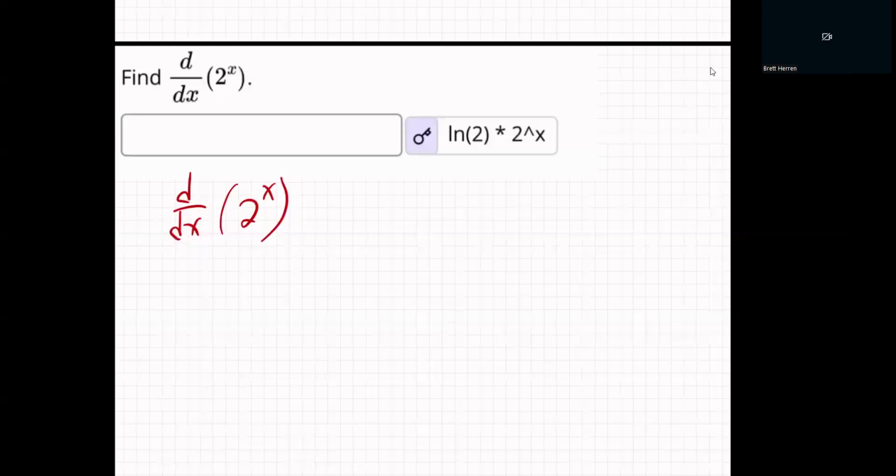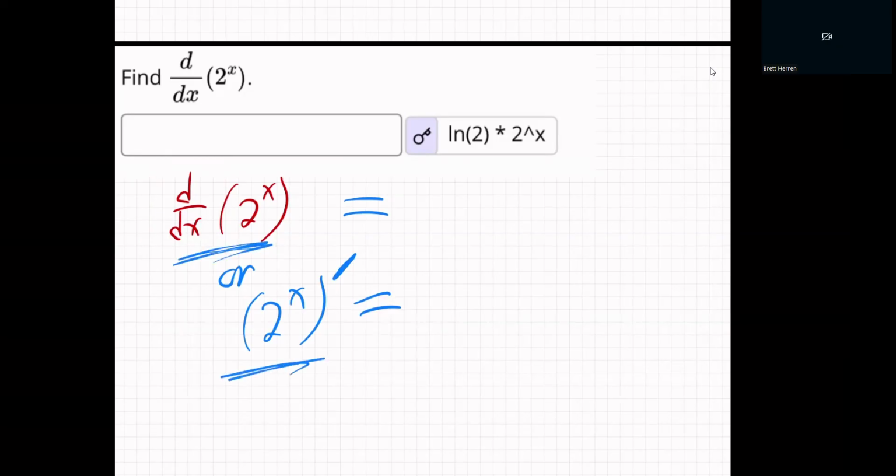Okay, so in this example, it wants to take the derivative of 2 to the x. This notation is just another way of saying "the derivative of." I don't want that to be confusing to you. We could say "2 to the x derivative, what does it equal?" Either way, it's the same thing.